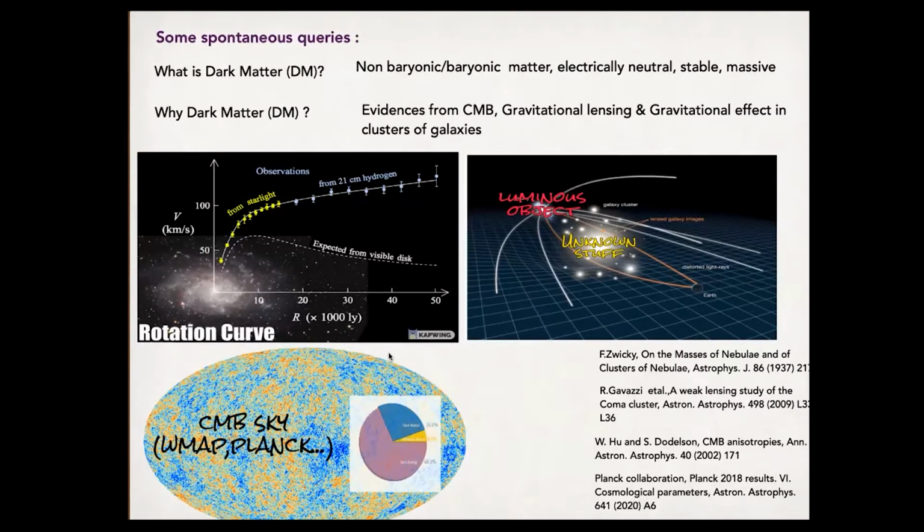So what is dark matter? Observation suggests that dark matter should be electrically neutral. It should be stable over the age of the universe. It has to have non-zero mass, and it could be non-baryonic or baryonic.